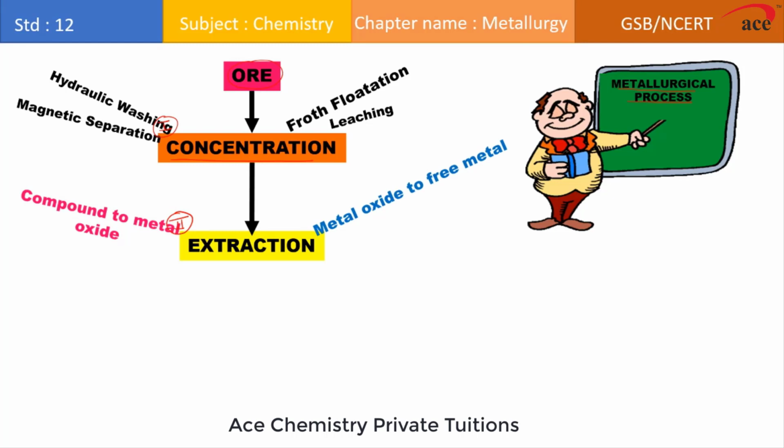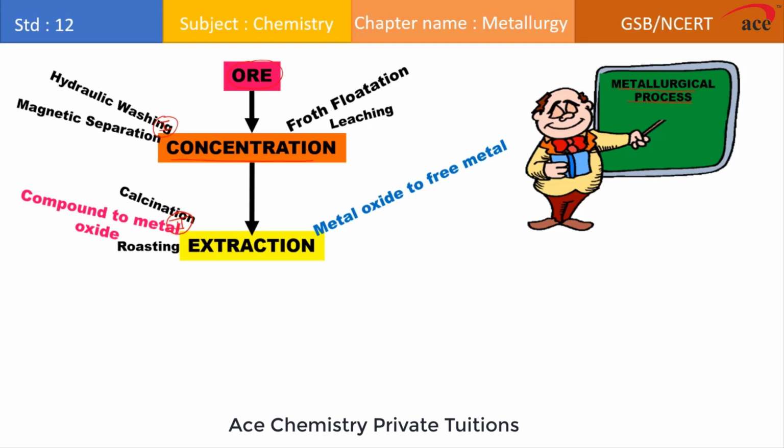Now, metal oxide is converted to free metal. Now, if you will see, conversion of metal compound to metal oxide can be done by two processes and it totally depends upon the type of the ore. We can use calcination and roasting. So calcination is applied for carbonate type of the ore and roasting is applied for the sulfide type of the ore. In both the processes, we are heating the ore below the melting point of the metal.